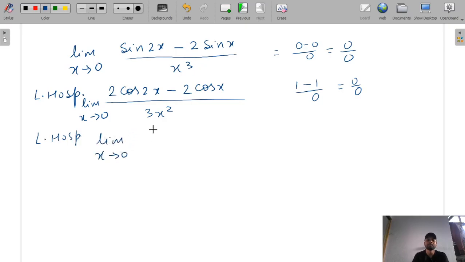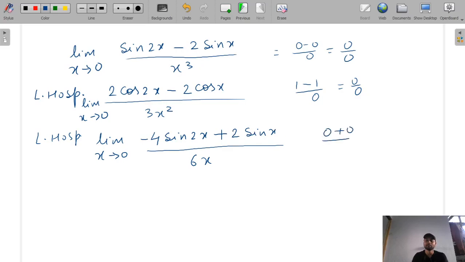We will get the differentiation of cos 2x will be minus 2 sine 2x. So it will be 2 into minus 2 is equal to minus 4 sine 2x, minus the differentiation of cos x will be minus sine x. So it will be plus 2 sine x, and the differentiation of 3x square will be 6x. Again we will see that if we keep x is equal to 0, then it will be 0 plus 0 by 0, again it is in the form of 0 by 0.